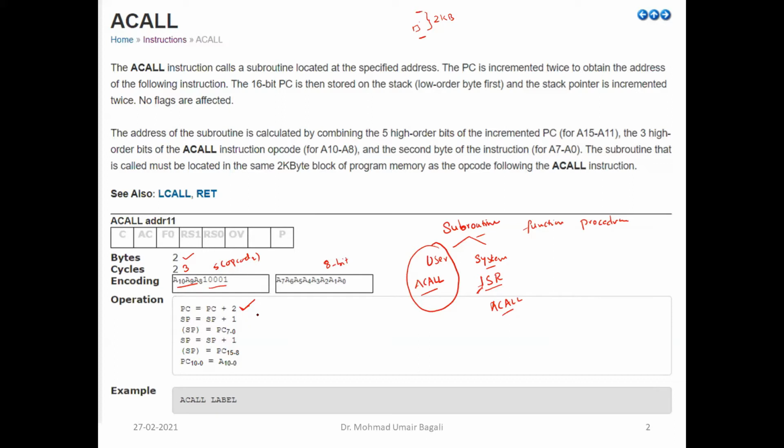And what is the method to push the value onto the stack? First, stack pointer will get incremented, push the lower address, again increment, push the higher address, because the program counter is a 16-bit address. So 2 times you need to push, because the width of the stack is only 8-bit. And then the offset address, that is 11-bit offset address, whatever we are mentioning in the instruction through the label name, that will be copied into program counter register, and finally it will call the subroutine.